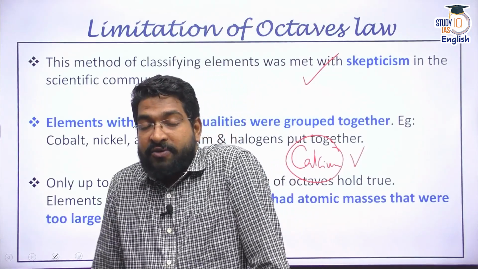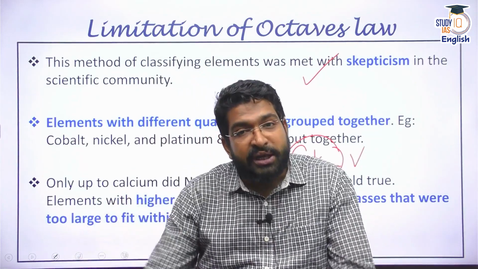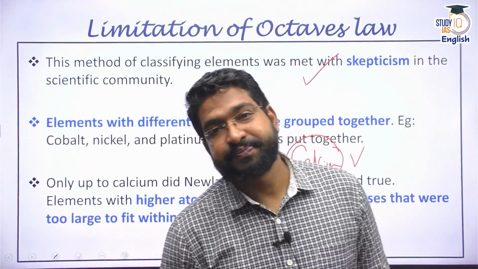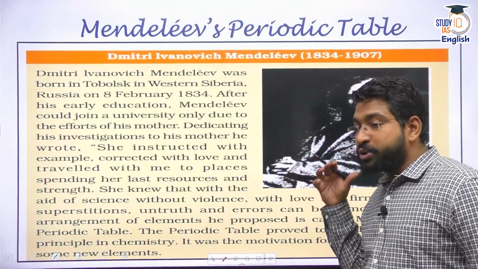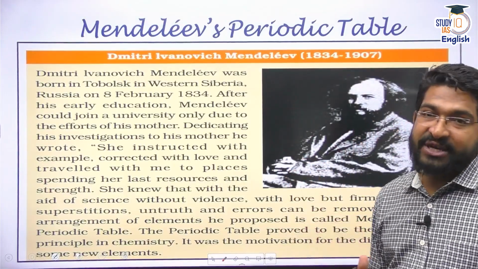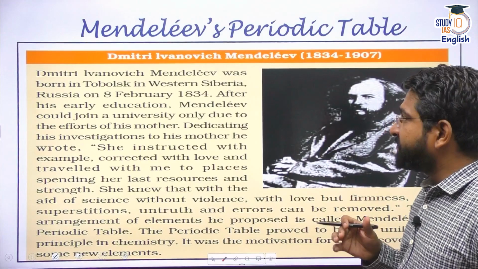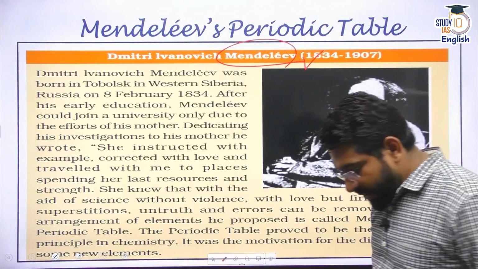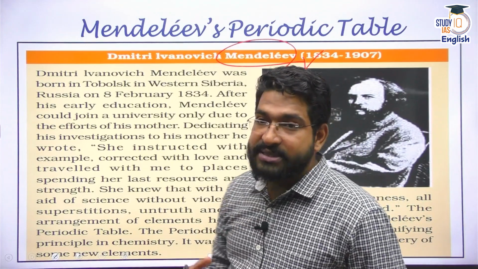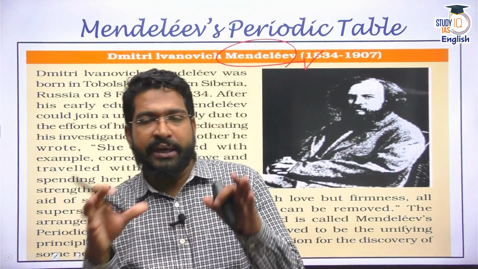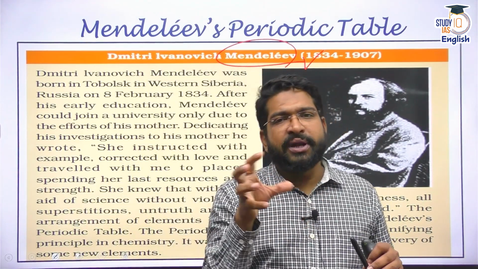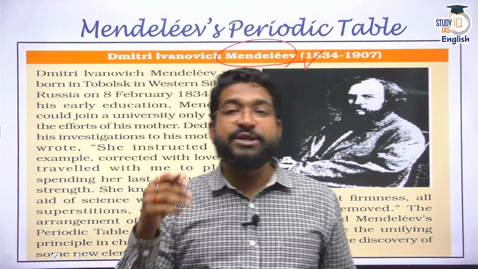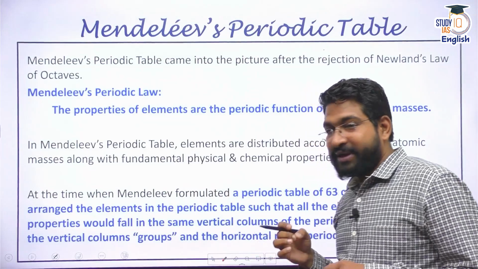Added to this, if you see the time period, many new elements were continuously being found. So one of the most important attempts towards classification was made by Dmitry Ivanovich Mendeleev. Now he started classifying the elements not just based on their atomic mass, but also looking at some other properties, and he created his own periodic table.